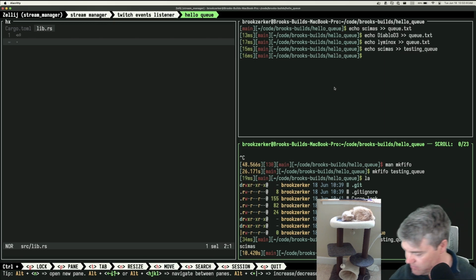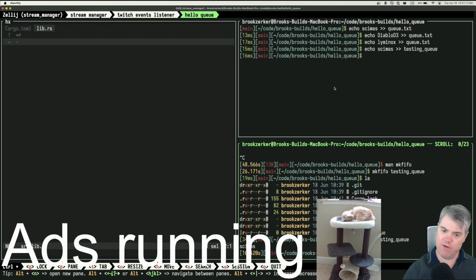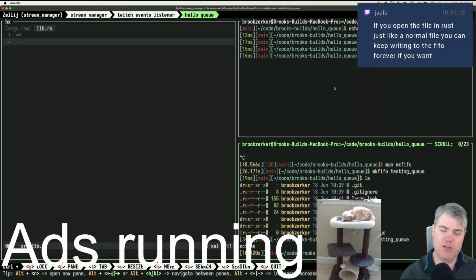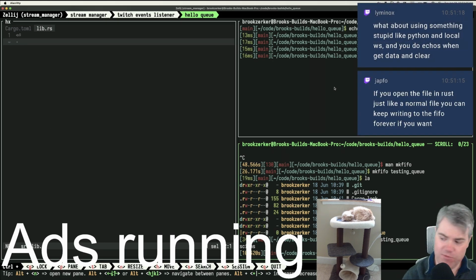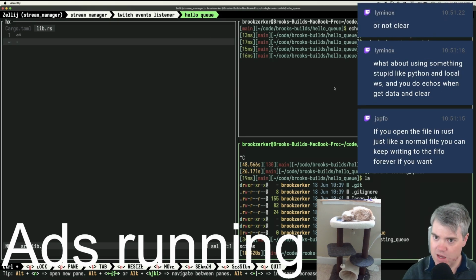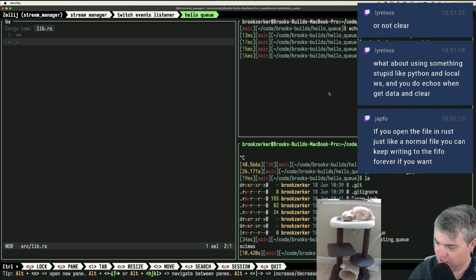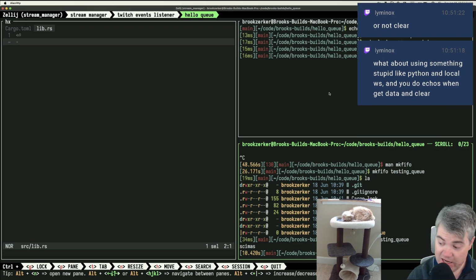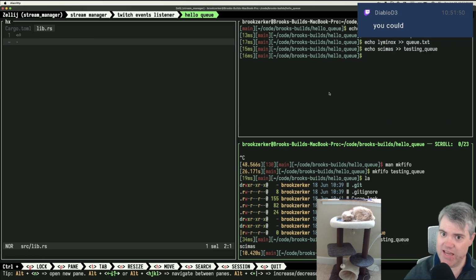Oh, ad break started. I'm struggling to figure out how worthwhile this is though, for this specific use case. I can see this being really helpful for some other types of scripting things that we're doing. But for this specific use case, do I want to keep a file open and just constantly write to it over and over again? What about using something like Python and a local WebSocket, and then when you do echoes, you get data and clear? I mean, I could do that. That would be a more traditional method of doing something like this.